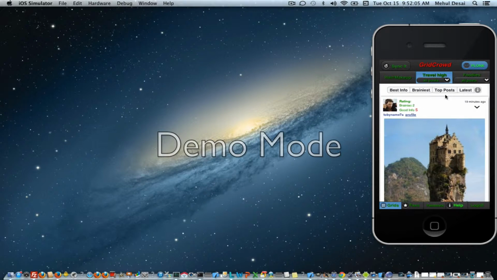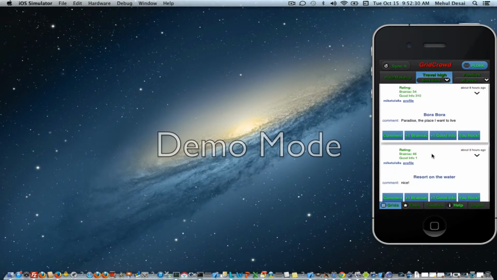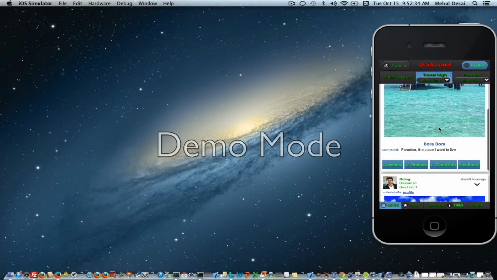I'm going to show you that feature in a minute, but first an extra feature. Most interests have another selector here which allows you to select the location. As an example, let's say we're traveling to Bora Bora, or we're just interested in Bora Bora. We want to see travel but in relation to Bora Bora. If I click on that selector, I can click on Bora Bora, the location, and all I'll see now is posts on Bora Bora, and you'll see there are 2.